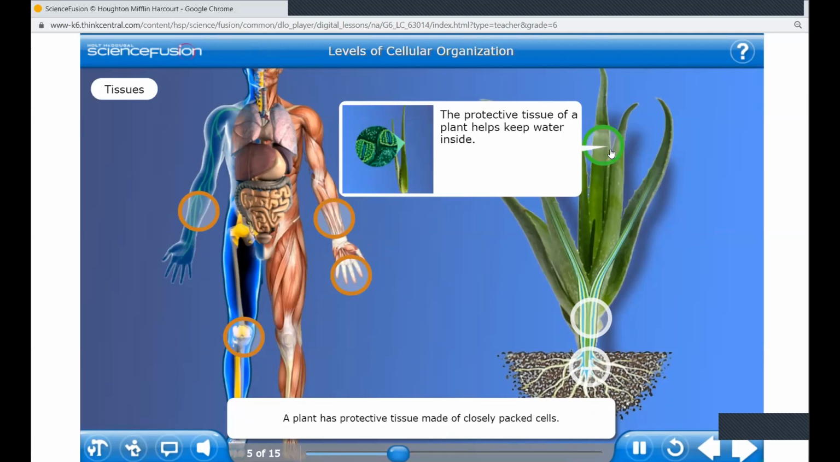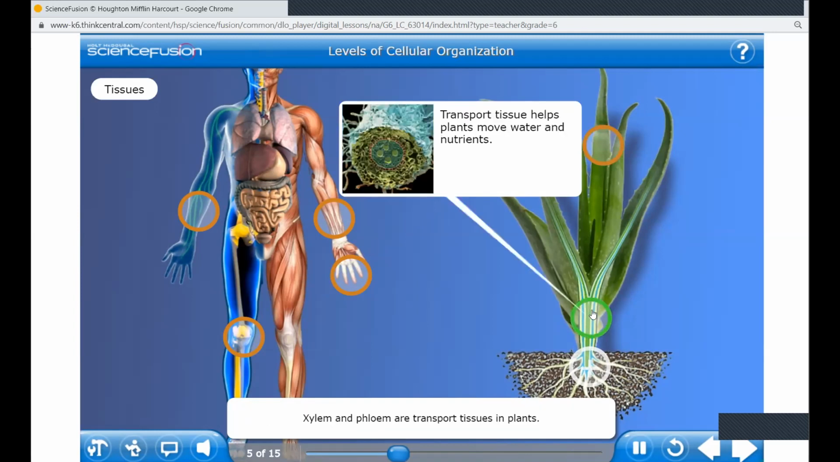A plant has protective tissue made of closely packed cells. A plant's protective tissue, like a skin, helps keep water in the plant. The cells you see in this micrograph work together to control the passage of carbon dioxide, oxygen, and water.